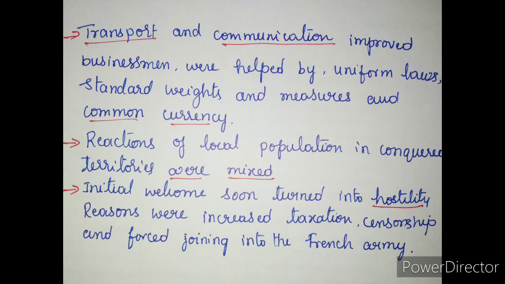As soon as the areas were conquered, the reactions of the local population to French rule were mixed. That means in every area he was ready to conquer, the opinions of the people were mixed.